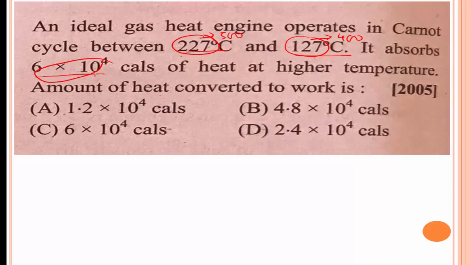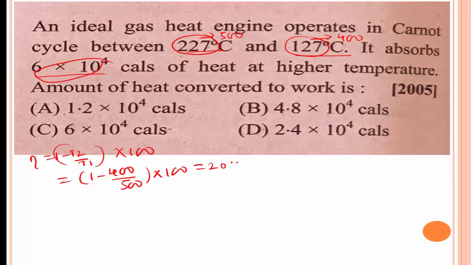Now the efficiency eta is equal to 1 minus T2 by T1 into 100. Now substitute the values here. 1 minus T2, that is 400 divided by 500, into 100. We get the answer 20%. 5 minus 4 is 1, so 1 by 5 into 100, we get 20%.